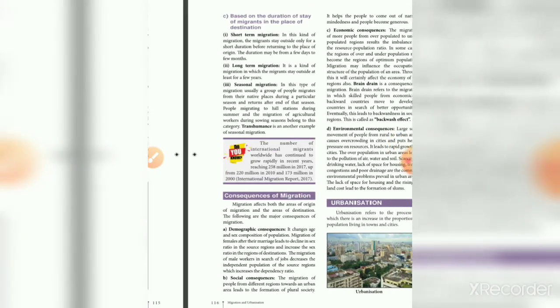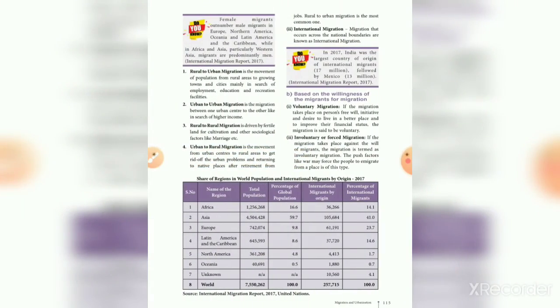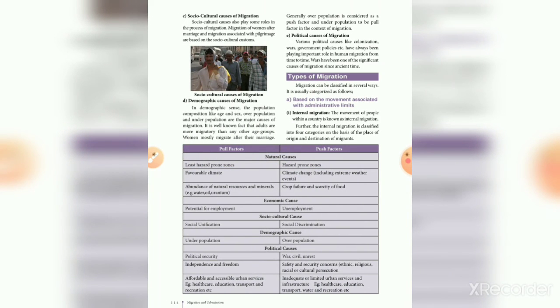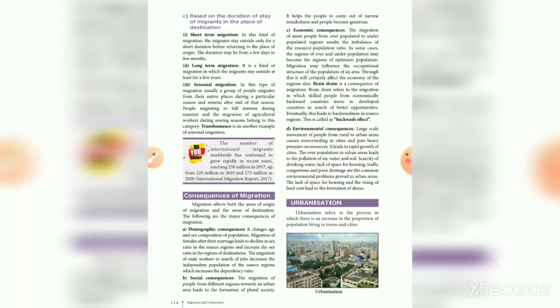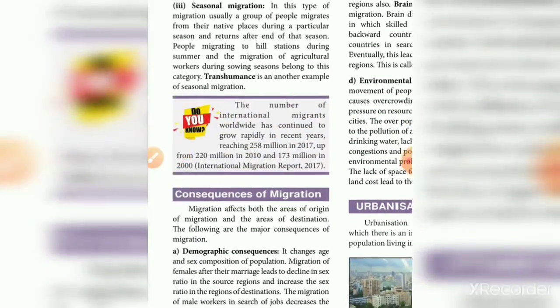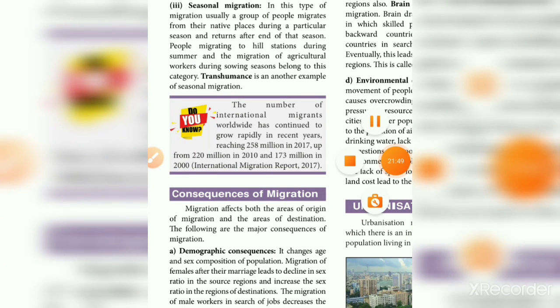After that we discussed the table of world population and international migration by origin, 2017, and the pull factor and push factor and the difference between them. So these are the things we discussed in this class. I hope we are all clear about this. If you have any doubt, ask immediately.